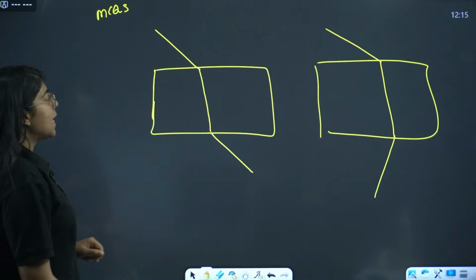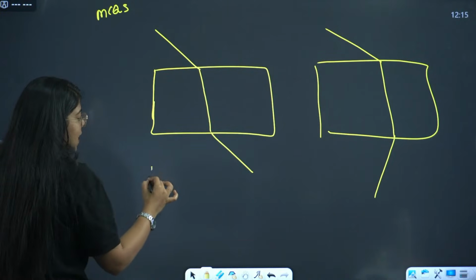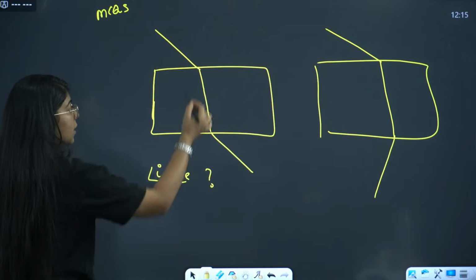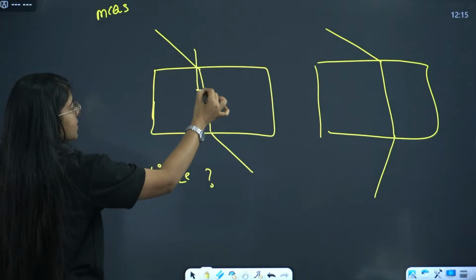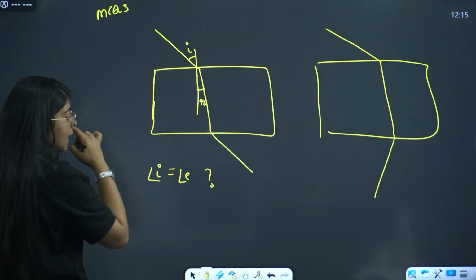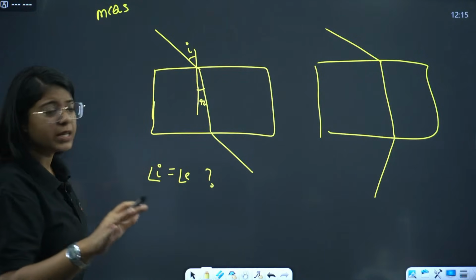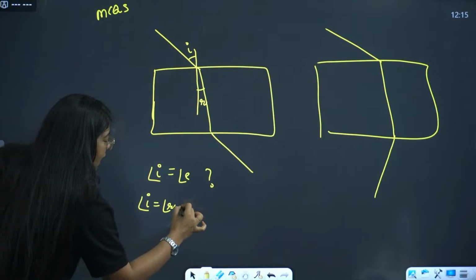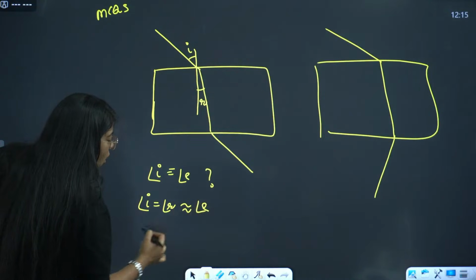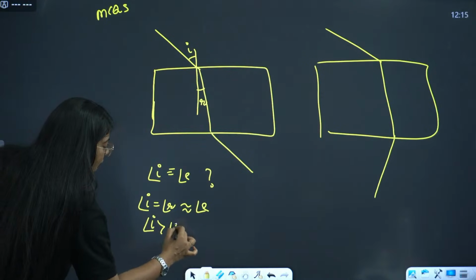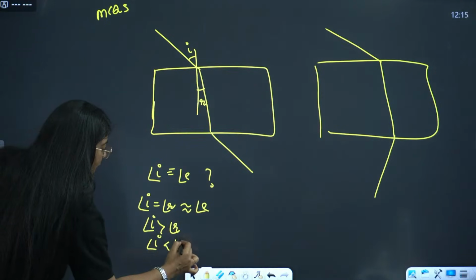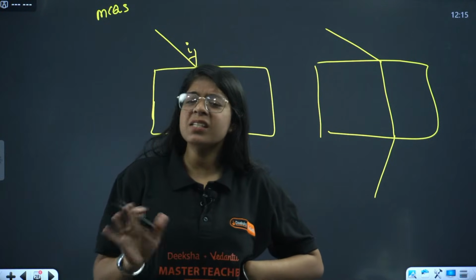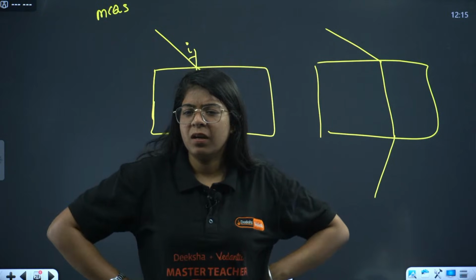Or they can ask you the questions that in the glass slab, is angle I equal to angle E or not? This is angle of refraction, this is angle of incidence. There is a big question, MCQs mostly. They ask if angle I is equal to angle R and is nearly equal to angle E, or angle I is greater than angle R, angle I less than angle R. So you should be knowing all these things, okay? This is what they ask from glass slab experiment.